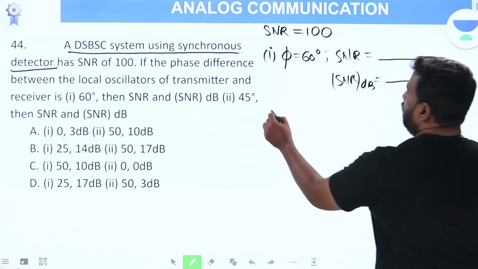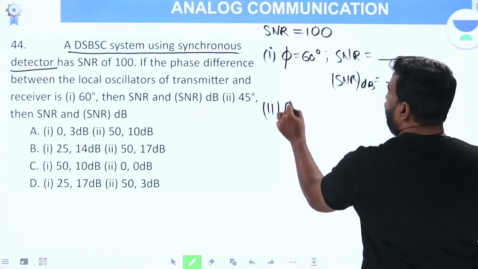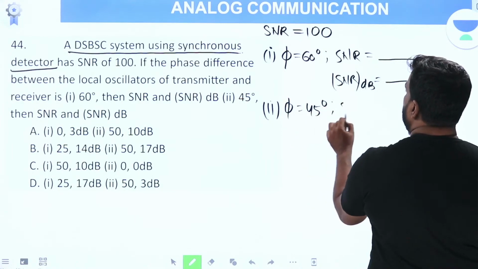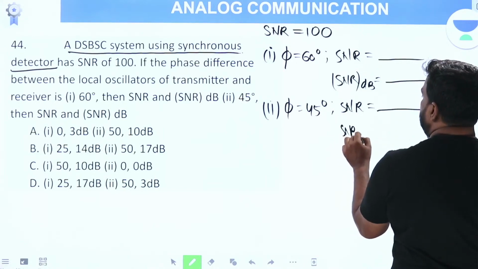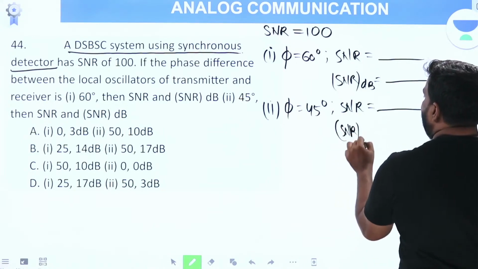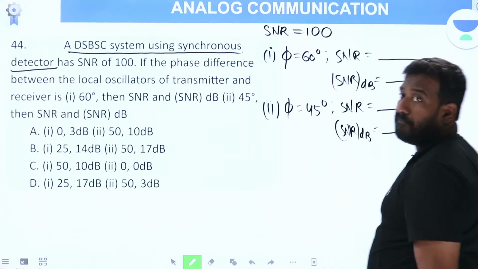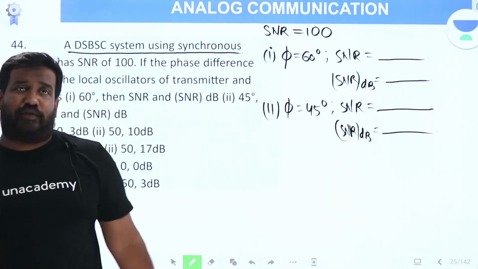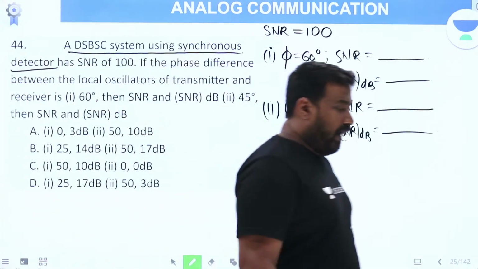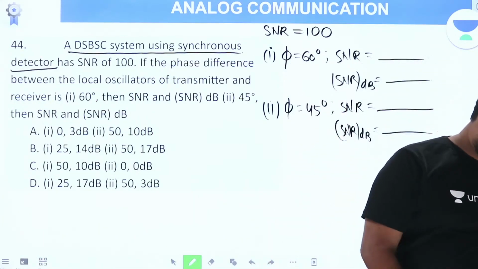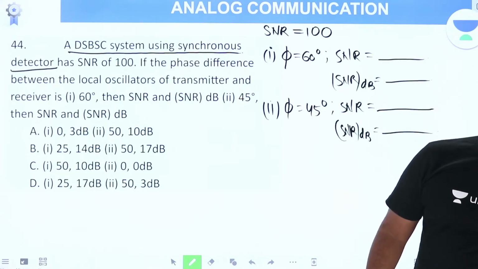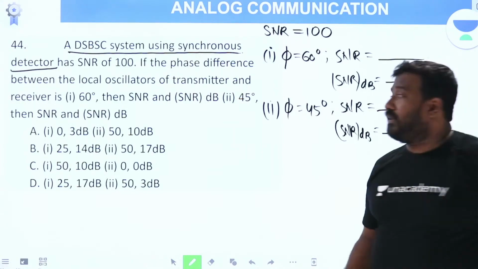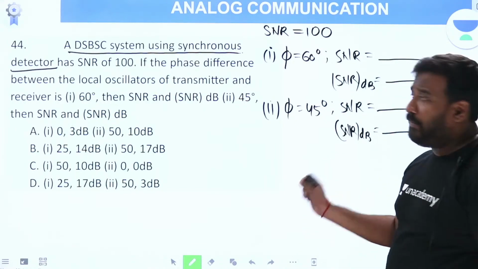Next, when phi is 45 degrees, find the SNR value and SNR in decibel. Find it. Please pause the video and try to find it. I'll tell you a super shortcut here. I'll tell you a super shortcut in this question, okay? Try to solve this. I'm going to explain a super shortcut for you, okay?